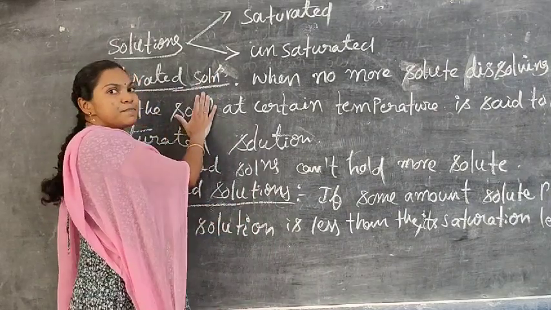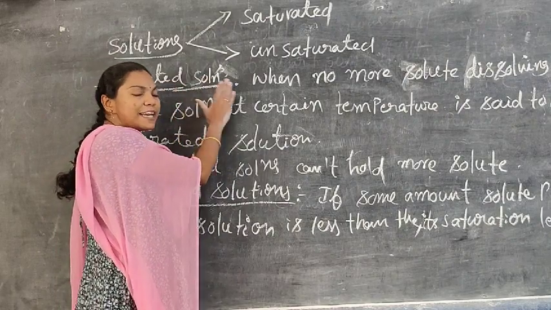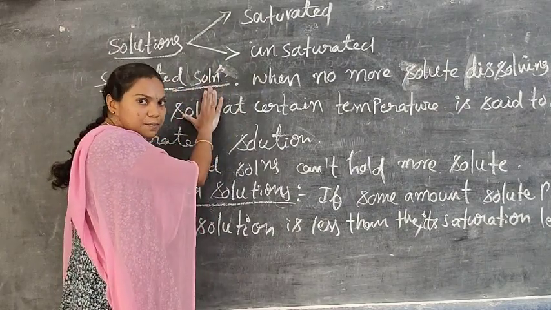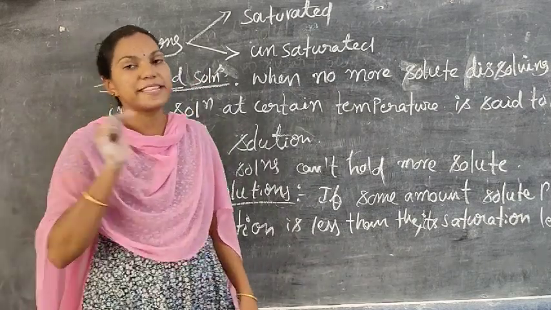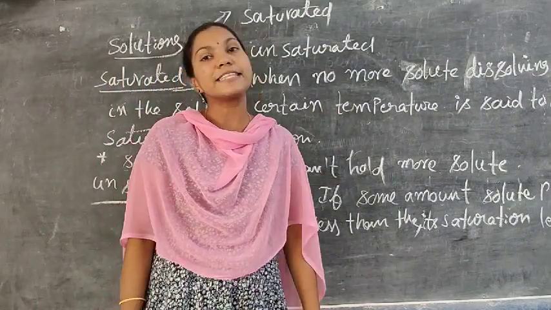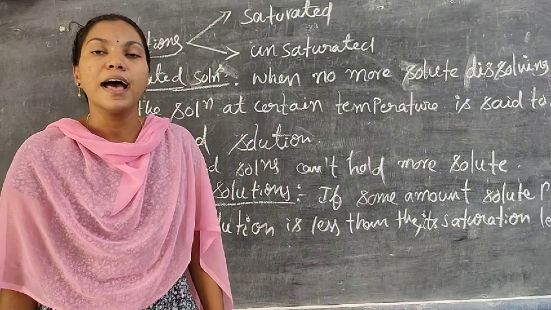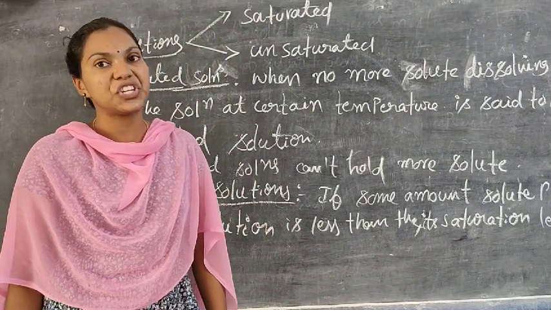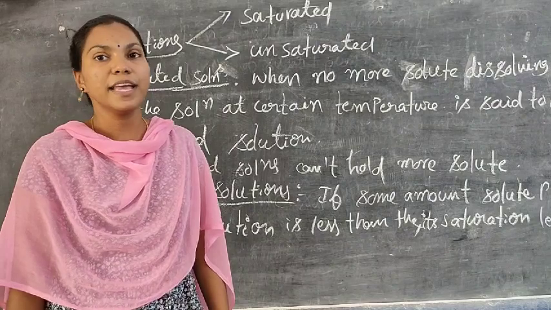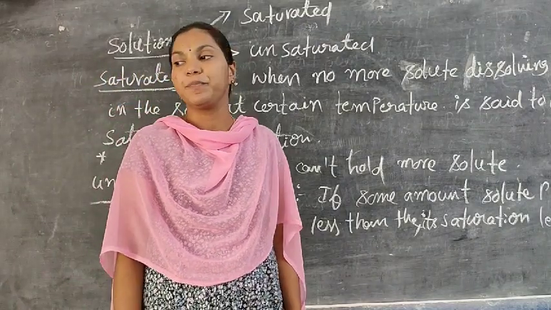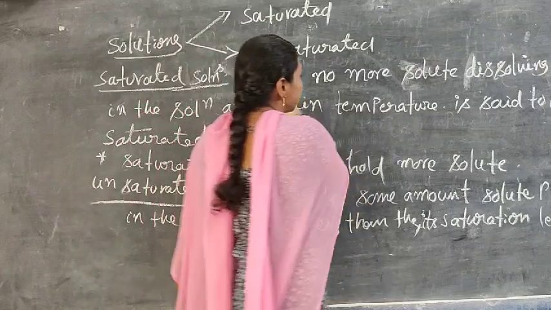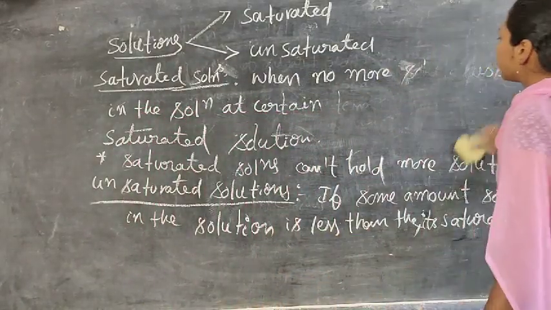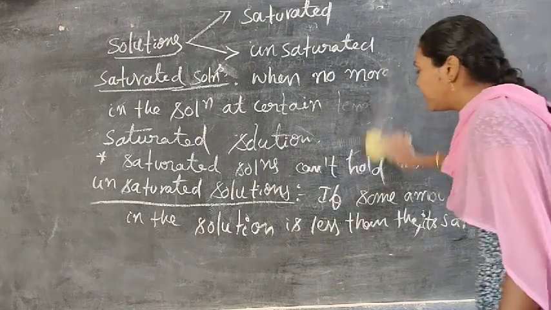When the solute is readily dissolved in the solvent, that is saturated. But if still some amount of solute is left for dissolving in the solution, it is known as an unsaturated solution, not completely dissolving. Now I have said how sugar is dissolving. What are the factors which can affect the rate of dissolving?